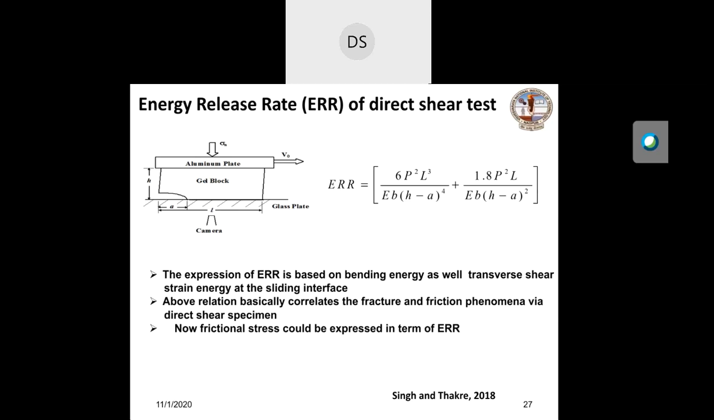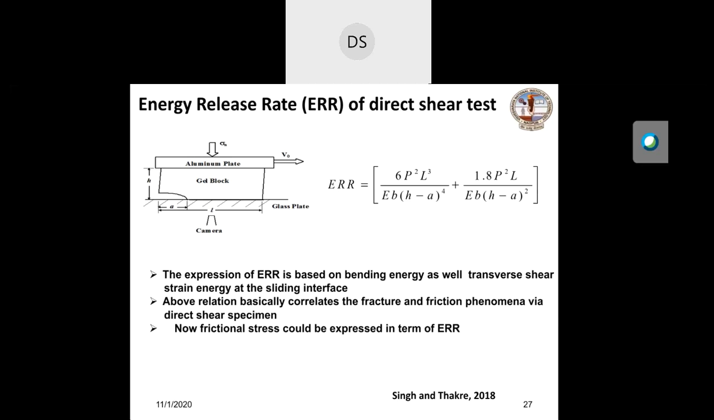So the expression of energy release rate is based on bending energy as well as transfer shear strain of the sliding surfaces. This is the first expression which correlates friction and fracture, because most of the time we do the experiments using the direct shear slide. This expression shows that friction and fracture are the same phenomena, but the way they are analyzed is different. Friction community uses the frictional mechanics concept, fracture community uses the fracture.